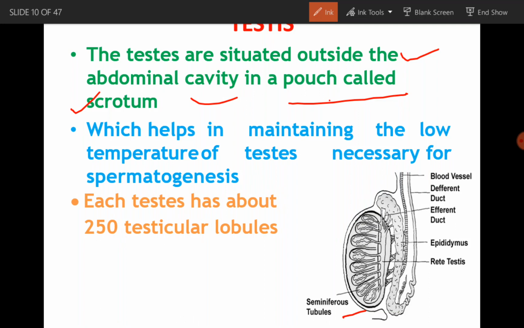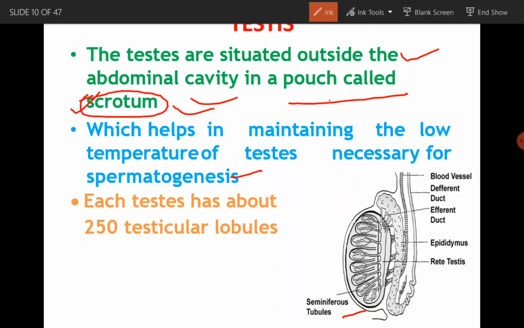Why does this kind of adaptation take place in the male individual, whereas in case of female the ovaries are completely present inside the abdominal cavity, in the pelvic cavity? In male individuals, the testes are present outside of the abdominal cavity.